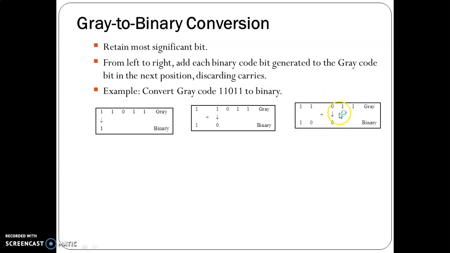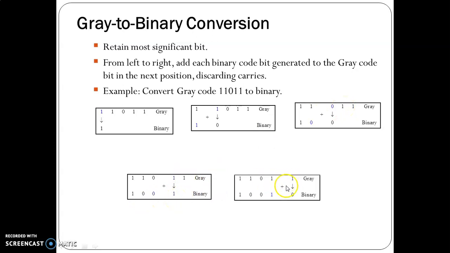Now again from the obtained bit we XOR it with 1 to get the next number. So 0 XOR with 1 is 1. Next 1 XOR with 1 is equal to 0. So that is how we convert a gray code to a binary code. We have to retain the MSB bit and then we have to XOR the obtained digit with the next digit.